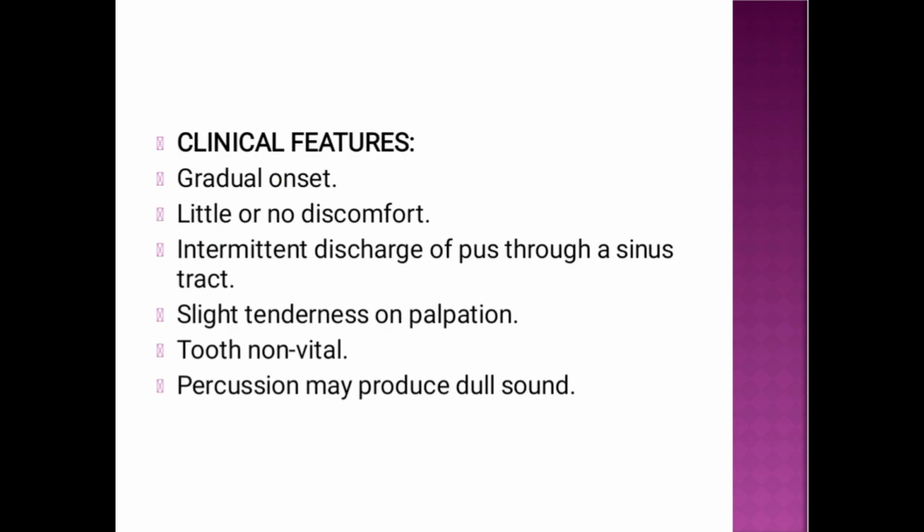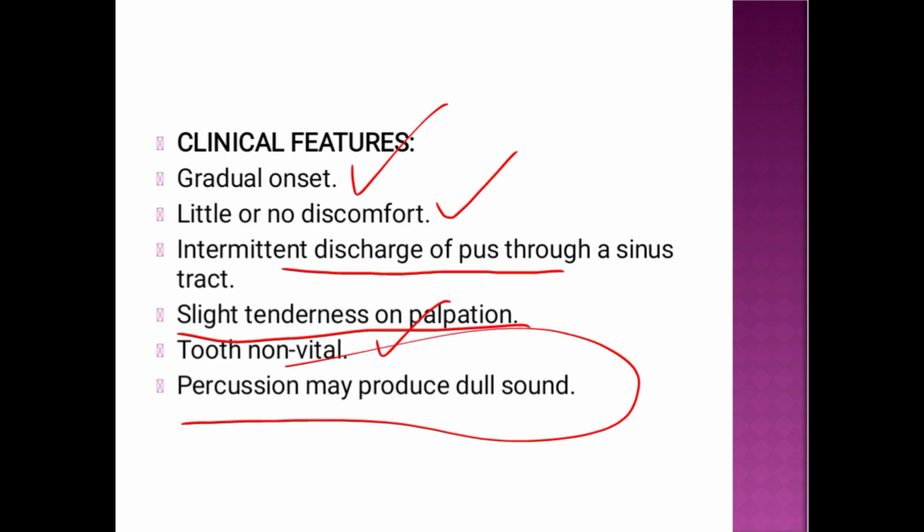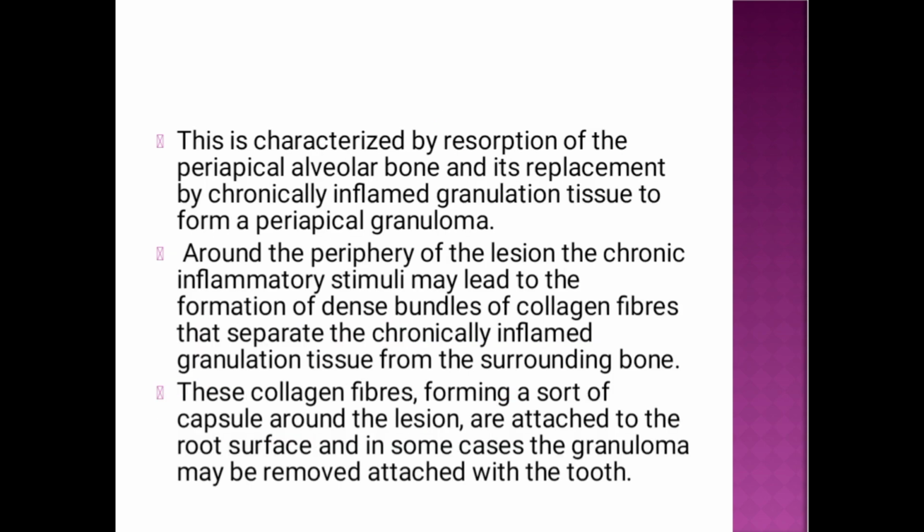Okay, as you compare with the acute form, which had a rapid onset, this has a very gradual onset. There is little or no discomfort. It has an intermittent discharge of pus. There is slight redness on palpation. The tooth is non-vital, which means that the pulp is damaged, dead. On percussion, very important, it produces a dull sound. Okay, now how do you characterize this?